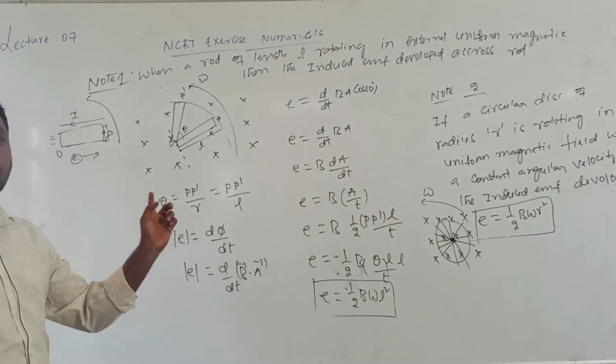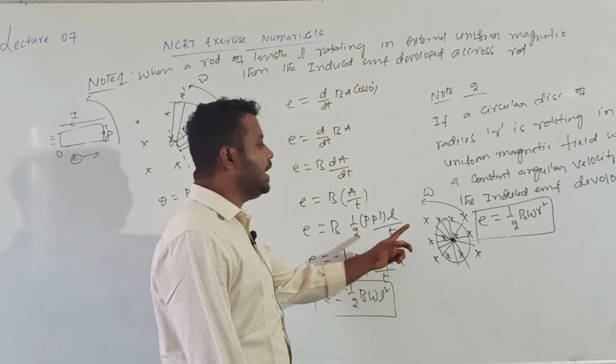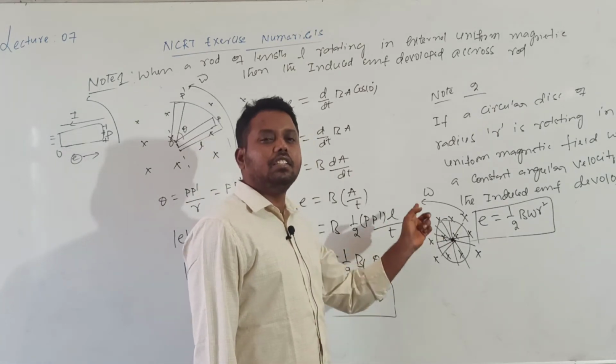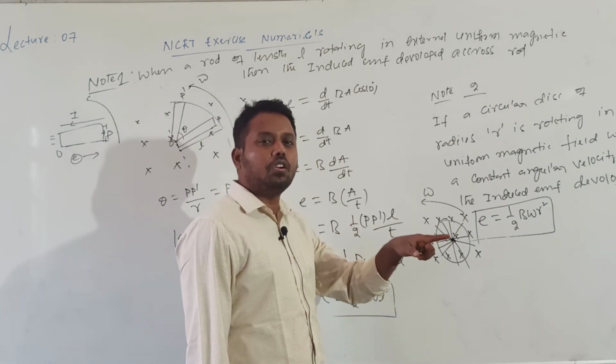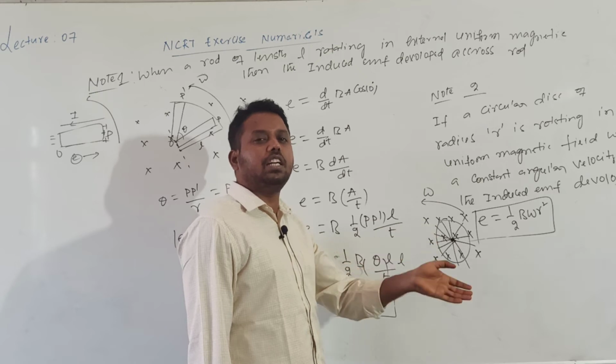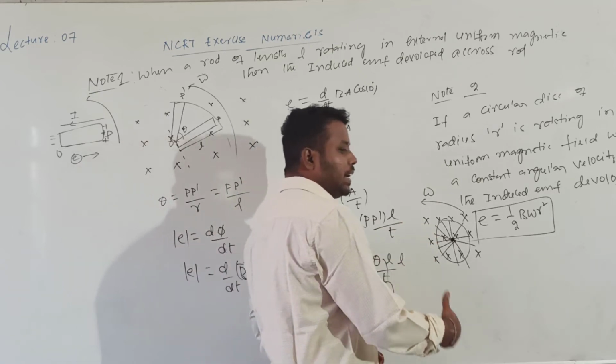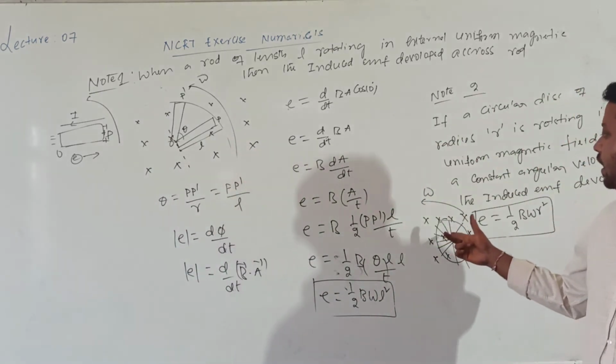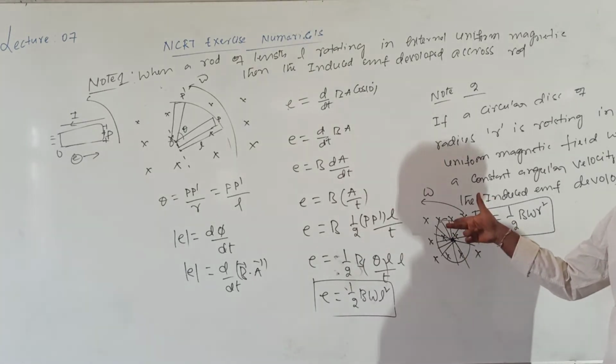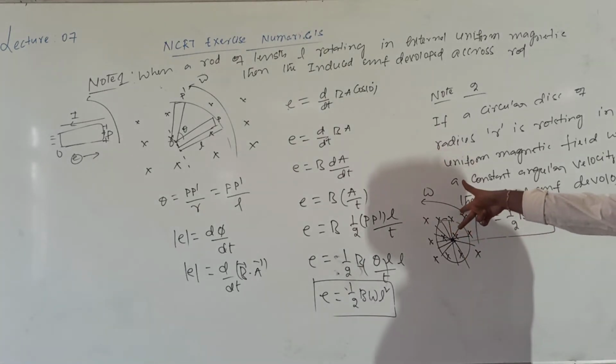Now I want to know the direction of that induced current. If I consider one spoke, which end will be at positive and which end will be negative? The direction can be calculated by using Fleming's right hand rule. This is the direction of the magnetic field and this is the direction of the motion of the conductor.